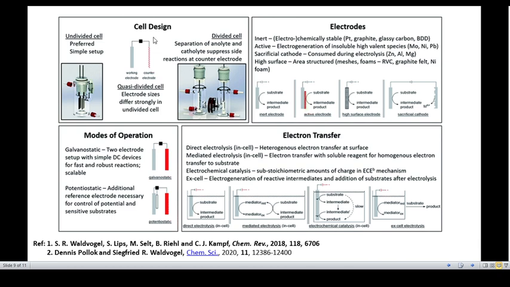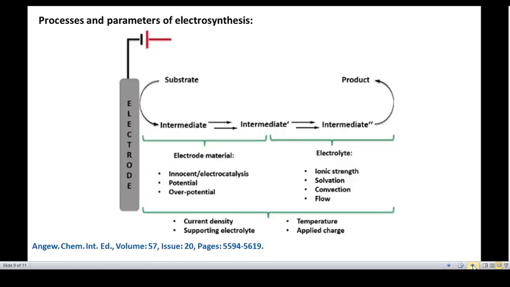You have to consider the cell design, the particular type of electrode, the mode of operation and what type of electron transfer occurs in the cell. These are some of the fundamental aspects you have to consider while carrying out an electrochemical reaction for synthetic purposes.